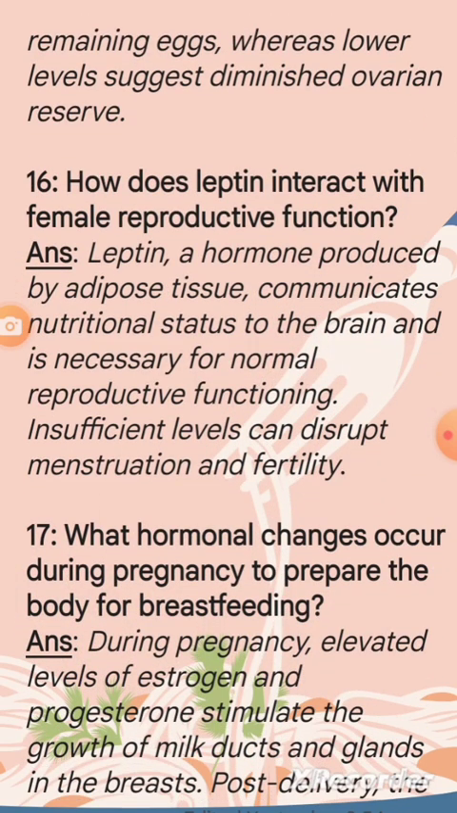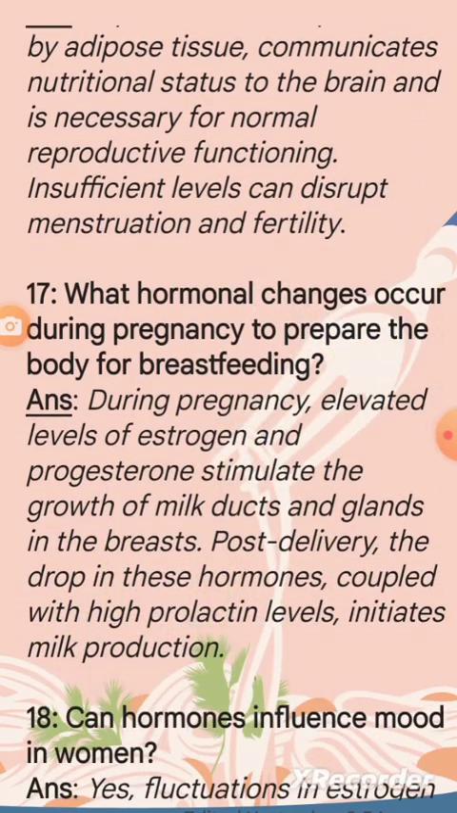Question 16. How does leptin interact with female reproductive function? Answer. Leptin, a hormone produced by adipose tissue, communicates nutritional status to the brain and is necessary for normal reproductive functioning. Insufficient levels can disrupt menstruation and fertility.